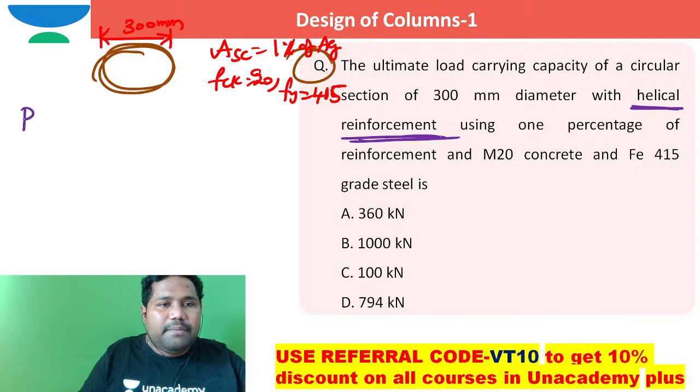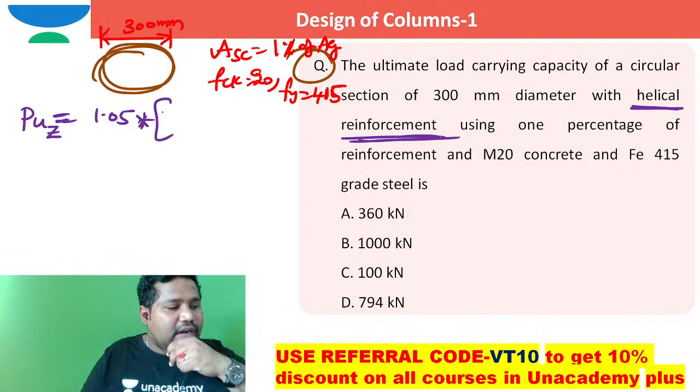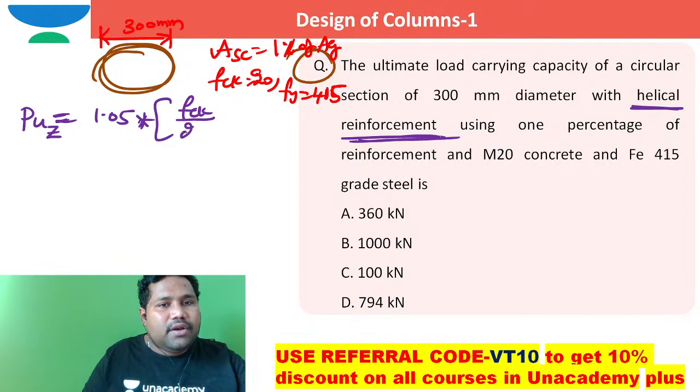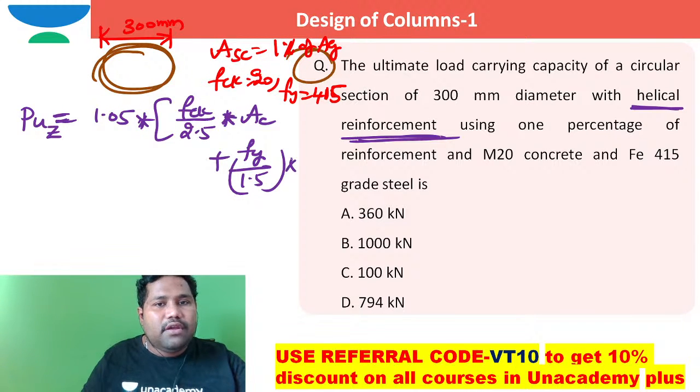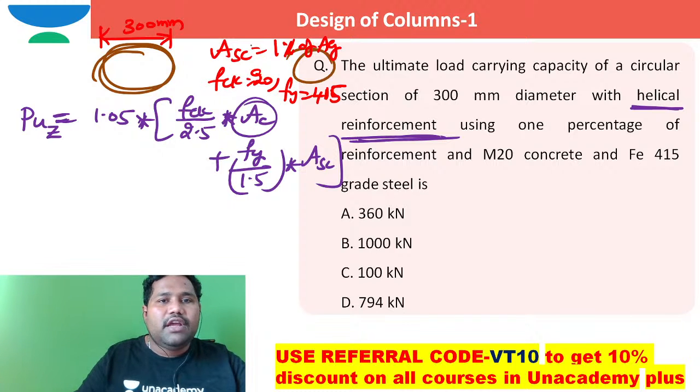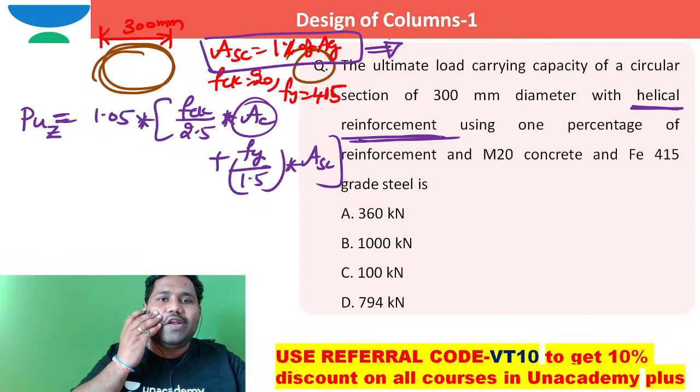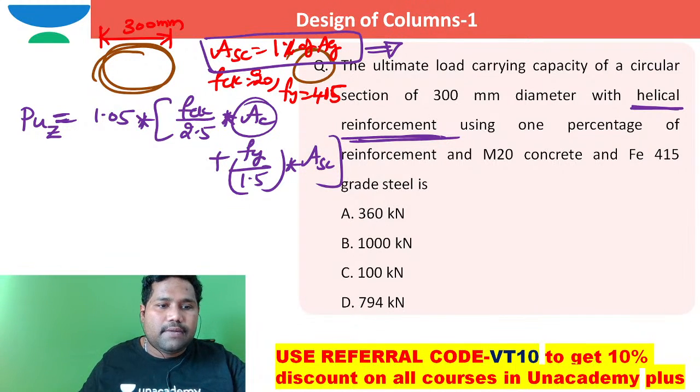So I can write PU, which is equal to PUZ, the load carrying capacity of the column, which we can write as 1.05 times [0.4 FCK times area of concrete plus 0.67 Fy times area of steel in compression]. How can you take the area of concrete? If 1 percentage is steel, 99 percentage is the cross sectional area of the column. So in such case, you can directly write